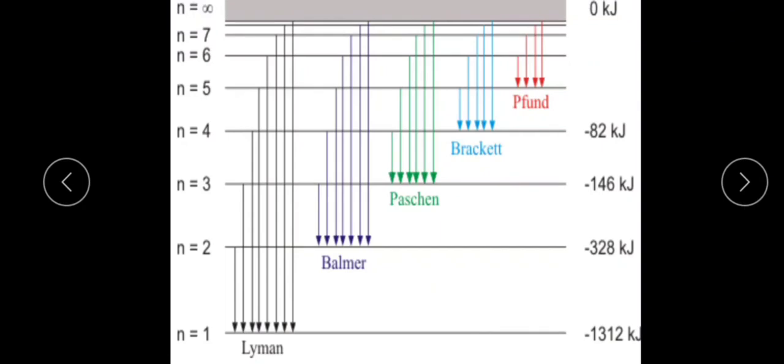The next concept is about spectral lines. A group of spectral lines is called a spectral series. For the hydrogen atom, we need to explain those spectral series.